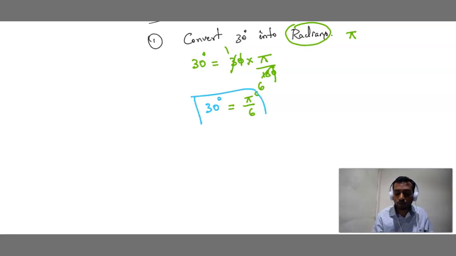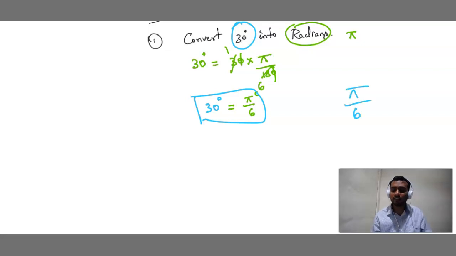Always you have to ensure the final answer has LHS equal to RHS. What is the question? Convert 30 degree into radians. If you just write pi by 6 somewhere like this, most of them don't write LHS, they don't write RHS properly, they don't highlight the final answer. Then how can you expect full marks? You should not do that. In the final step, write what the question is, and for that question, what the answer is. You need to highlight it. You should write the final statement as 30 degree is equal to pi by 6 radian.